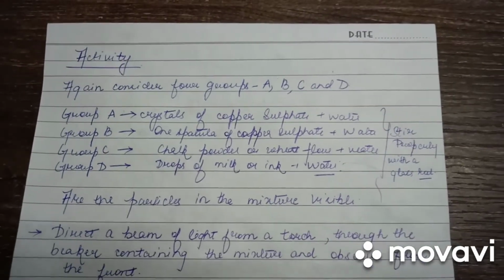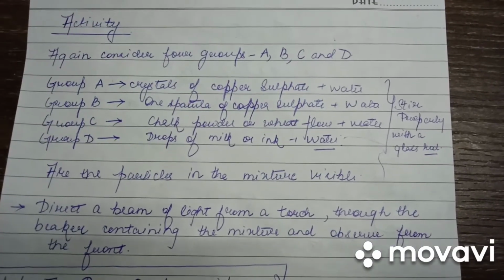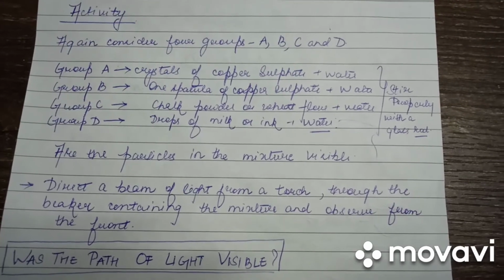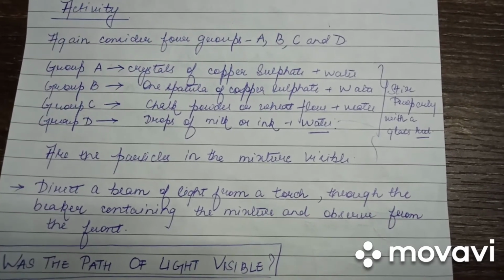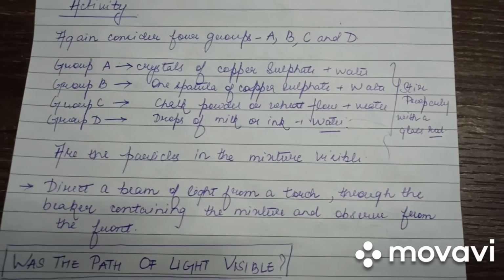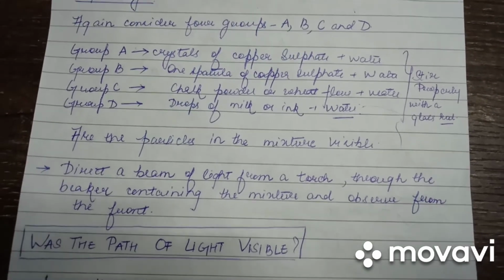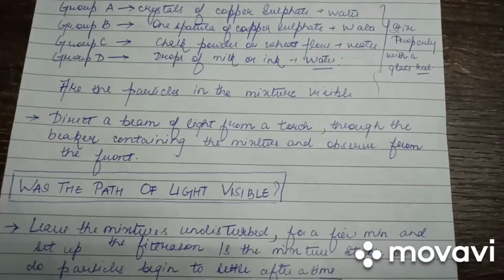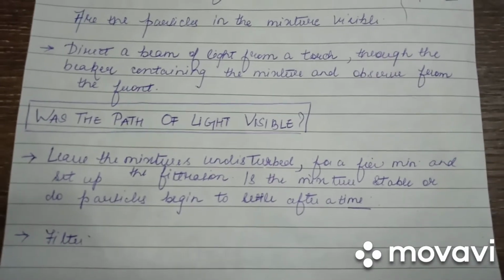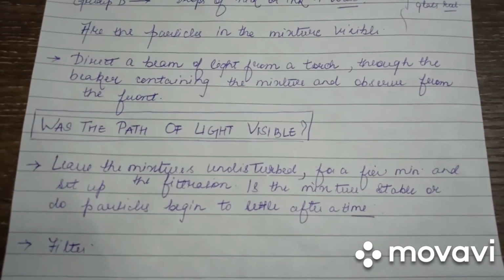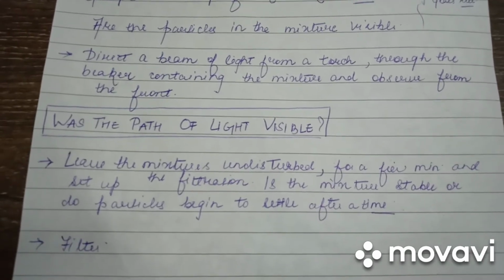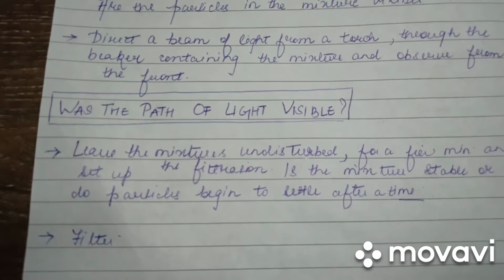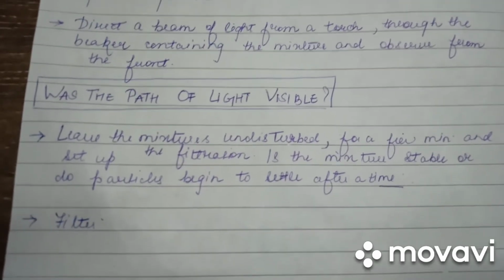We wonder, are the particles in the mixture visible? Direct a beam of light from a torch through the beaker containing the mixture and observe from the front. Was the path of light visible? We leave the mixture undisturbed for a few minutes and set up the filtration. Is the mixture stable or do particles begin to settle after a time? Let us carry out the filtration process.